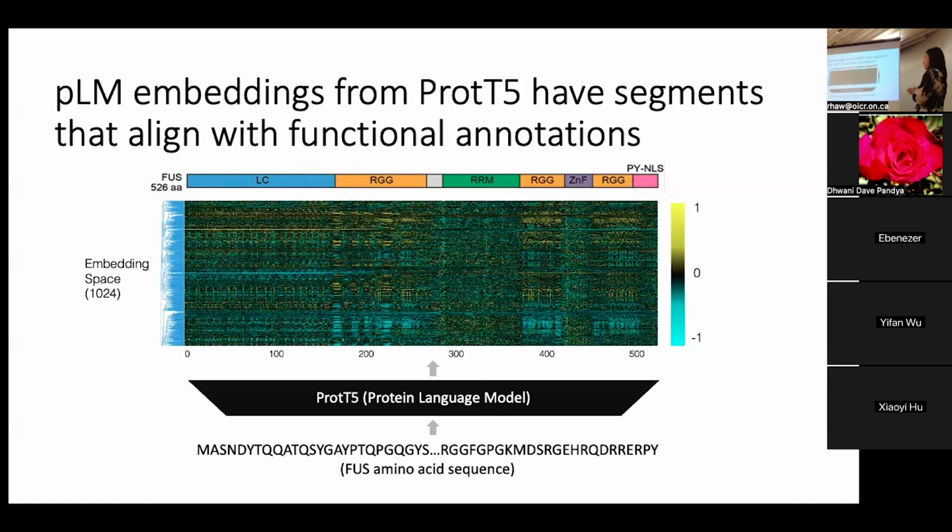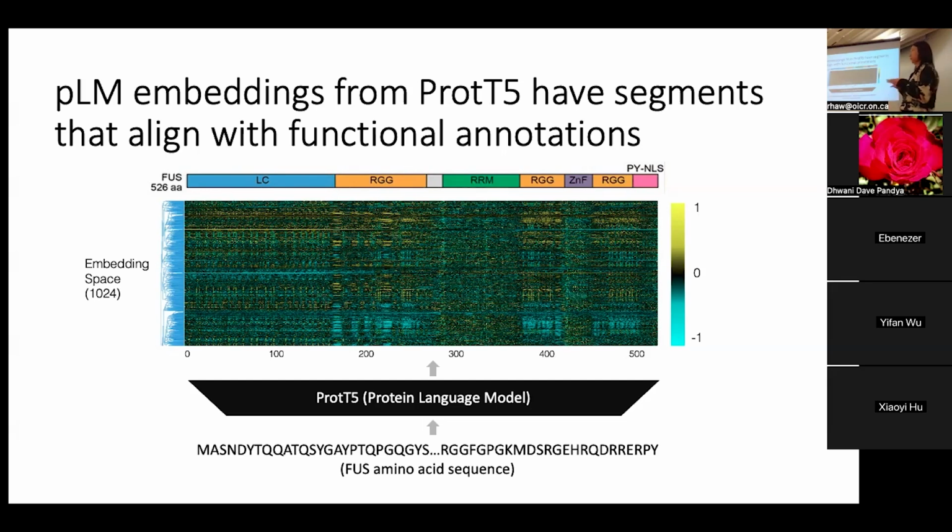To go through this, if we give the FUS amino acid sequence to a protein language model like T5 that was trained unsupervised, it gives us a protein embedding. Here we have a per-residue embedding where each column corresponds to an amino acid in the protein sequence, and each row represents the high-dimensional space of the protein language model.